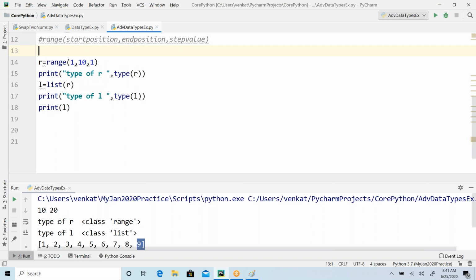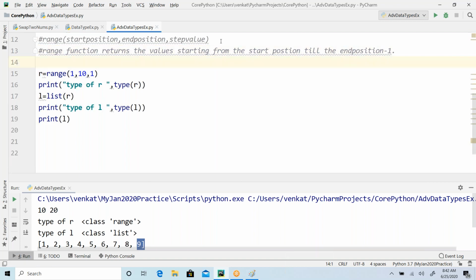The range function returns the values starting from the start position and till the end position minus 1.